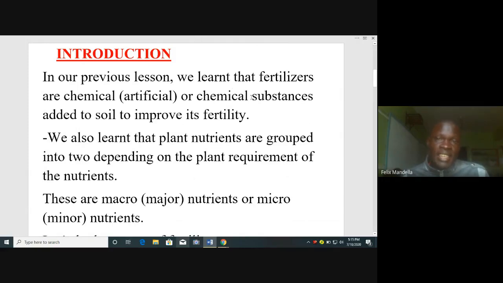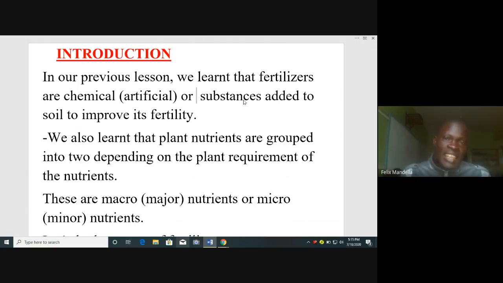I repeat, fertilizers are chemical or artificial substances added to soil to improve its fertility. And we remember we said soil fertility is the ability of soil to produce high yields for a long period of time.